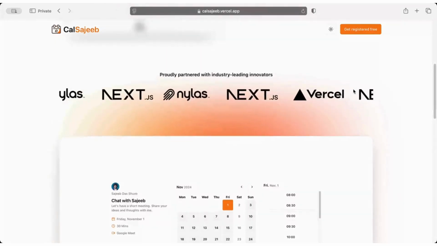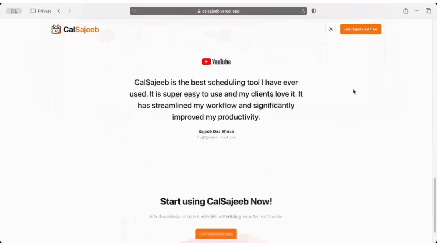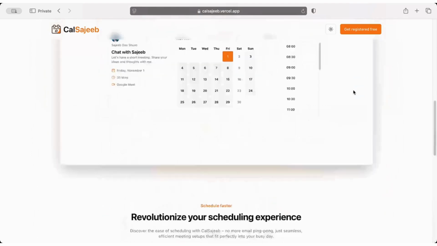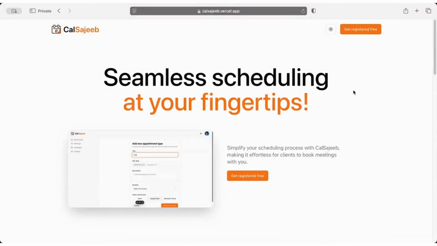Let's have a look at our very lucrative and minimalistic landing page. CalSajeeb is a platform which will simplify your scheduling process, and that will help you to make it effortless for your client to book meeting with you.